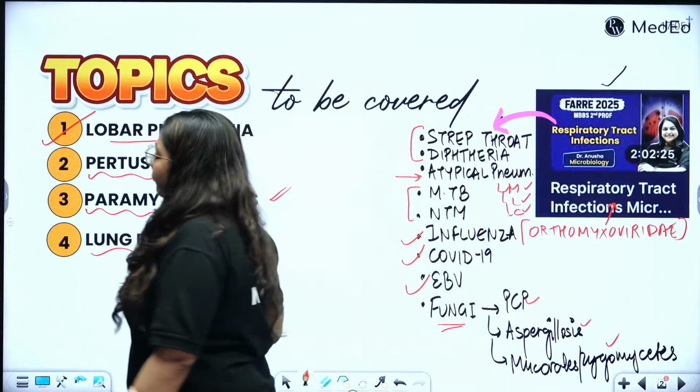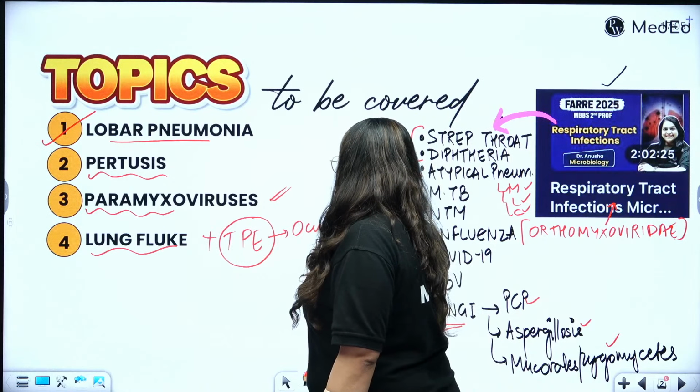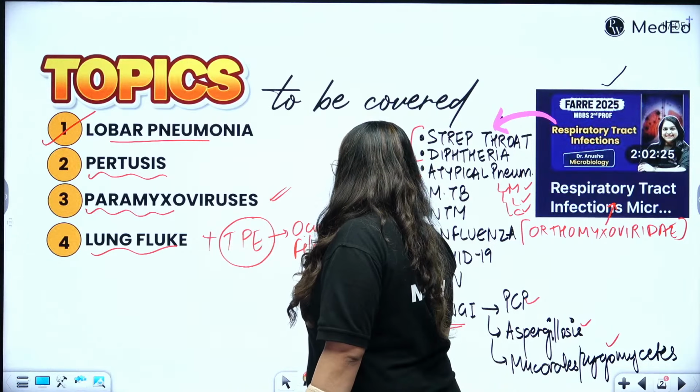And then the lung fluke, which is Paragonimus westermani, right? So till the end of the lecture, we are going to wait for that jingle. Then that will finish all the parasites, all right? Not just lung fluke, we will also discuss tropical pulmonary eosinophilia along with it, which is also called occult filariasis. That will also be discussed along with it. So these are the topics that we're going to discuss today. Of course, it's going to be in a handwritten format, the way to present in the exam, and we are going to start, right?